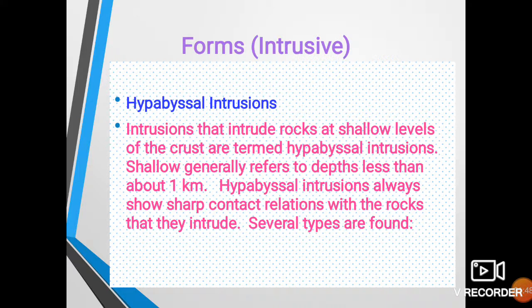Here we will consider especially intrusive kinds of forms. What is intrusion? Intrusion means injection of magma into the pre-existing rock. If this intrusion occurs at a shallower depth, meaning at a depth less than 1 kilometer, it is called hypabasal intrusion. The boundary between the rock and the intrusion is also sharp, and there are several types of this intrusion.